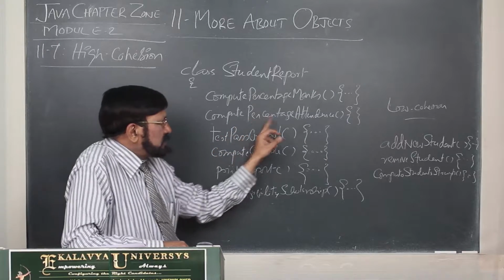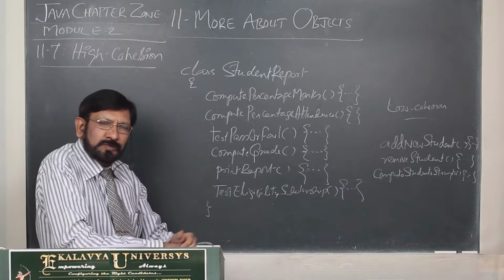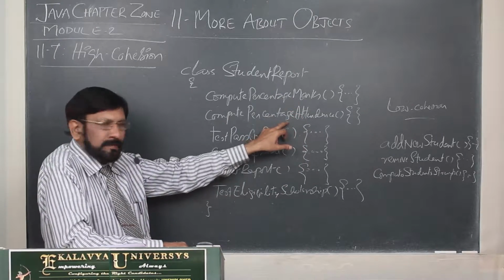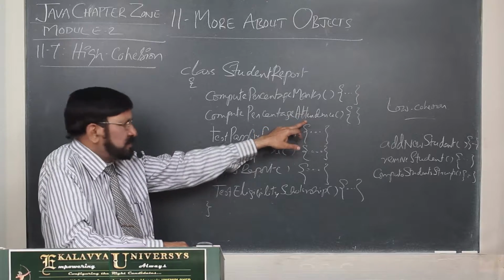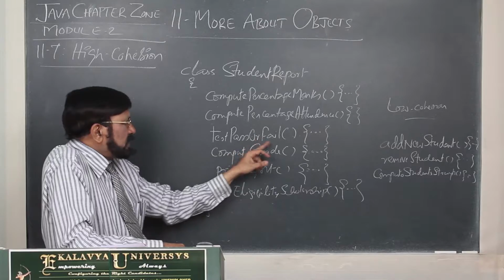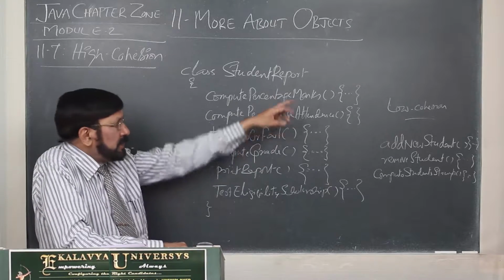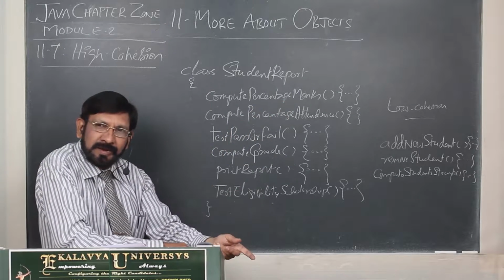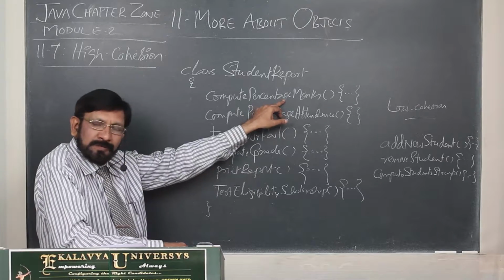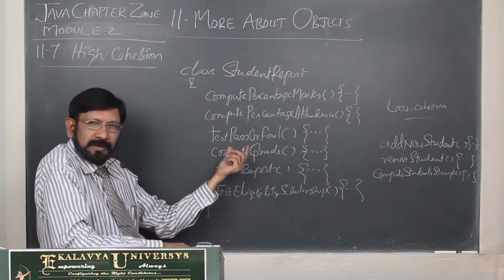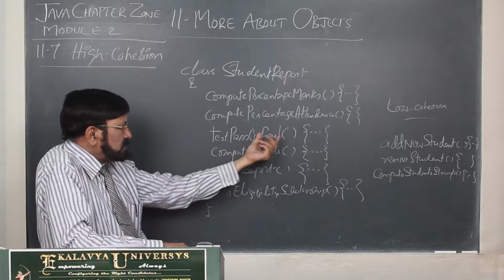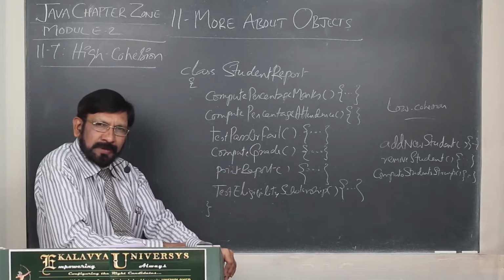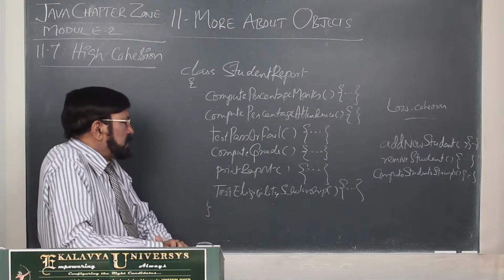Compute the percentage of attendance. Actually, in most schools and colleges, attendance is one of the criteria. That's why percentage of attendance also they take into consideration. Thereafter, test pass or fail. Actually, student may get 70% marks, but if he fails in one of the papers, he should be declared as fail. So simply we cannot go by marks, and we write a method whether the student has passed the exam or not. That means you should get minimum marks in each and every paper. So that is a different method.